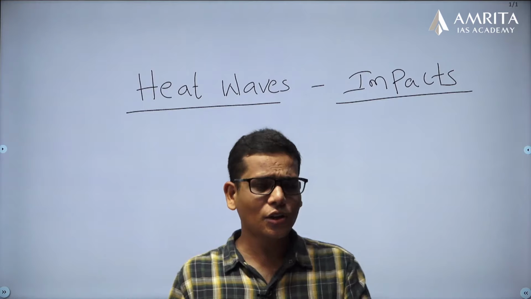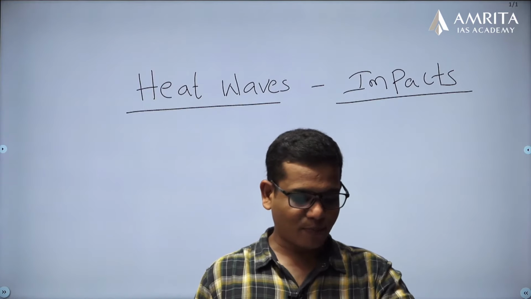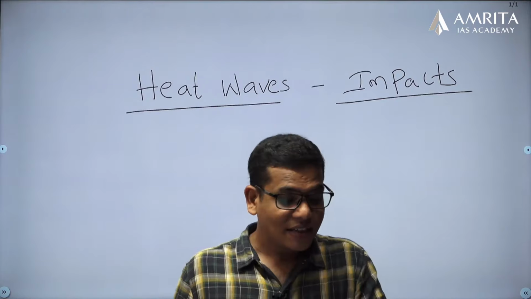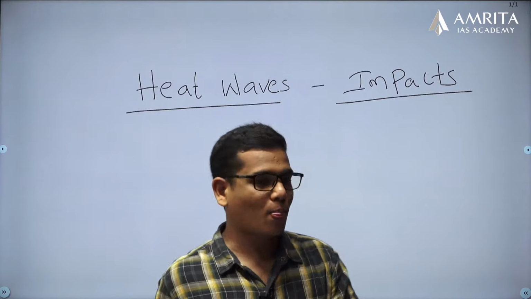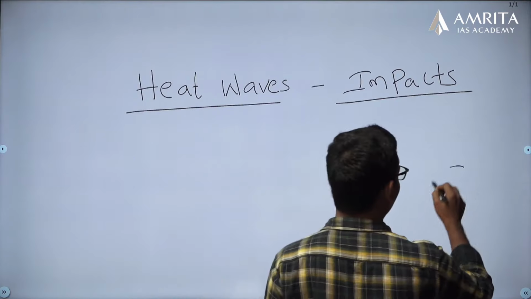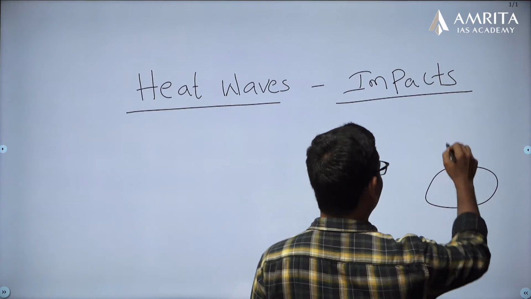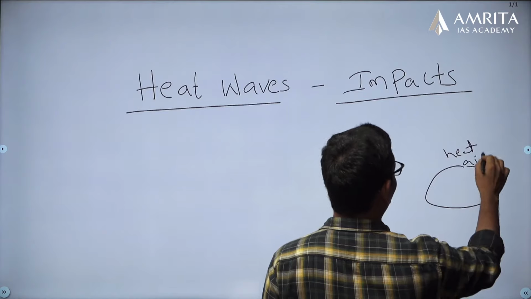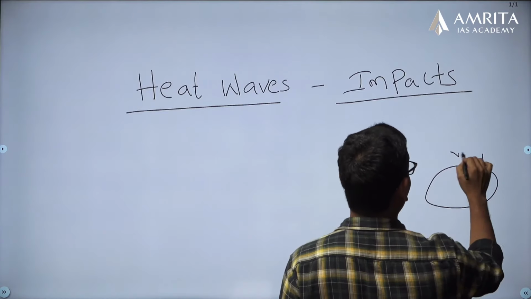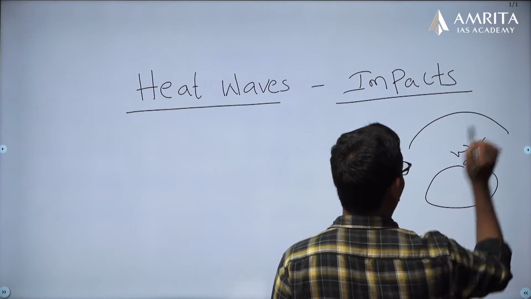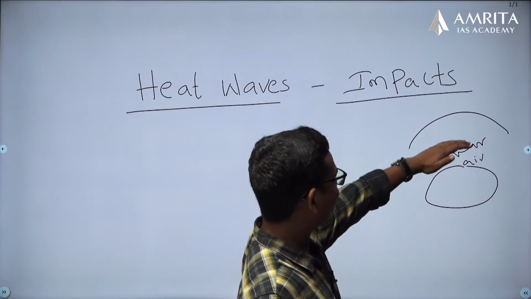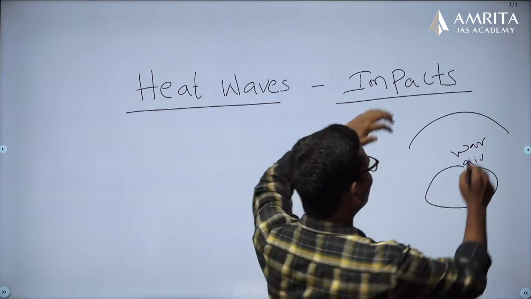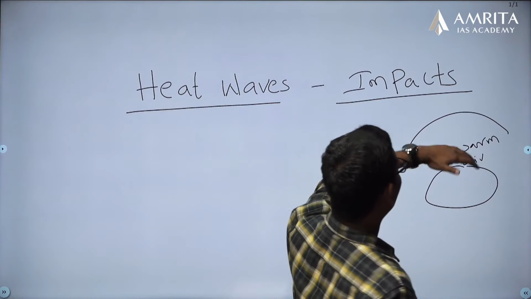So, what is this heat wave? Heat waves are generally a result of trapped air. Suppose this is an area, and in this area the warm air is trapped, that means something is not allowing this warm air to move out.